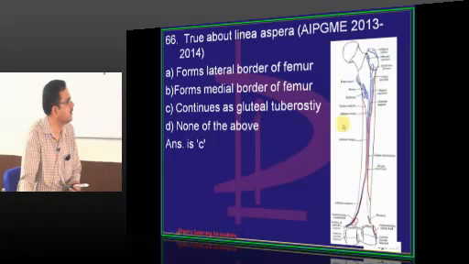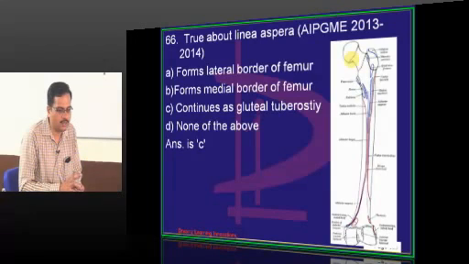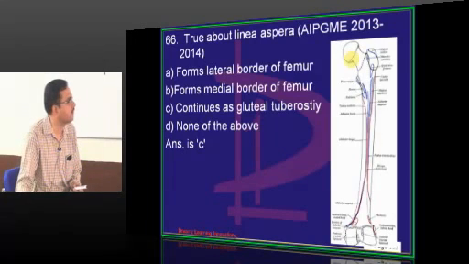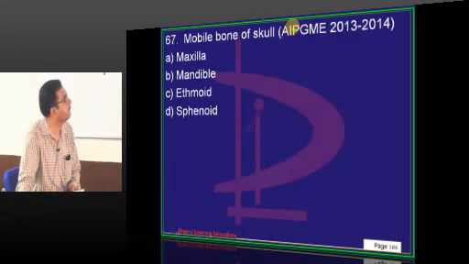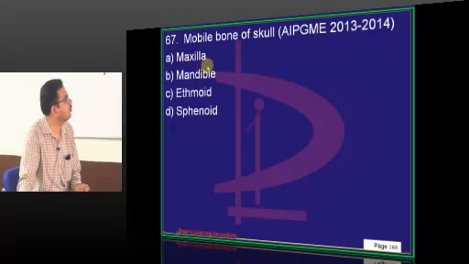So linea aspera means the prominent posterior border in the middle 1/3 of the femur. The lower margin of the neck of the femur is very prominent. That is what you call calcar femorale. Calcar femorale is the lower margin of the neck of the femur. The only mobile bone of the skull is the mandible. The rest of the bones are fixed, fibrous joints.